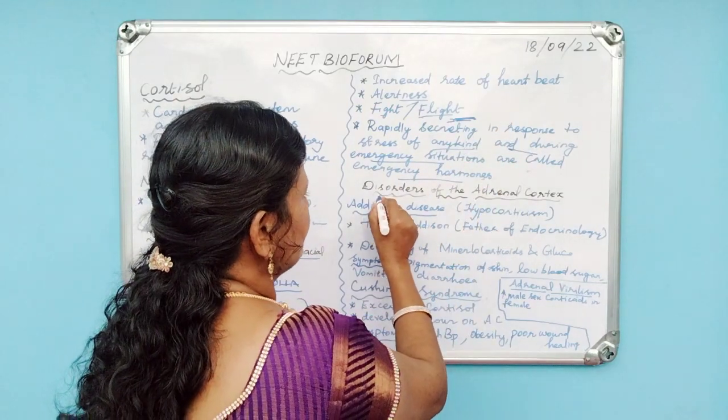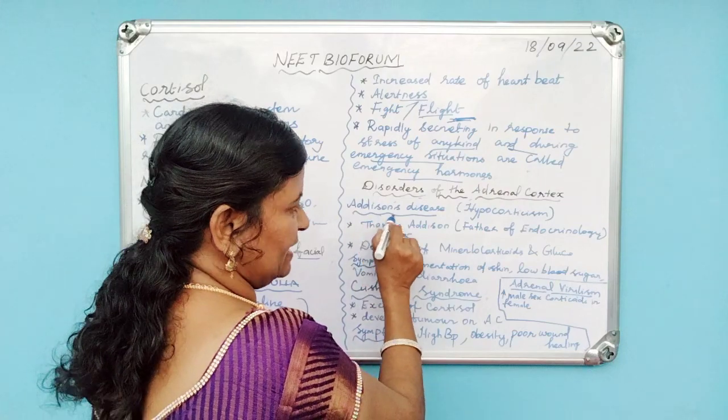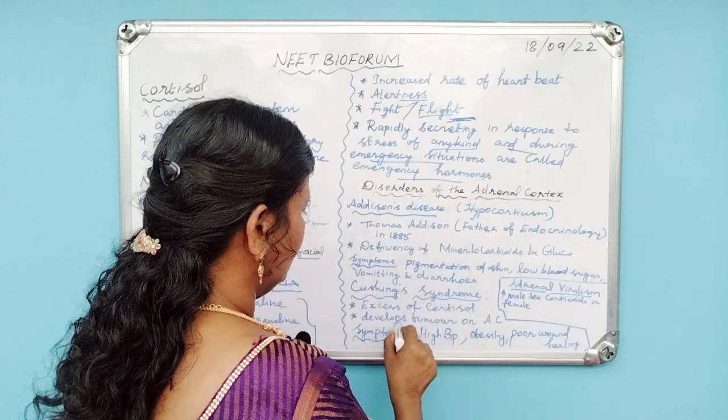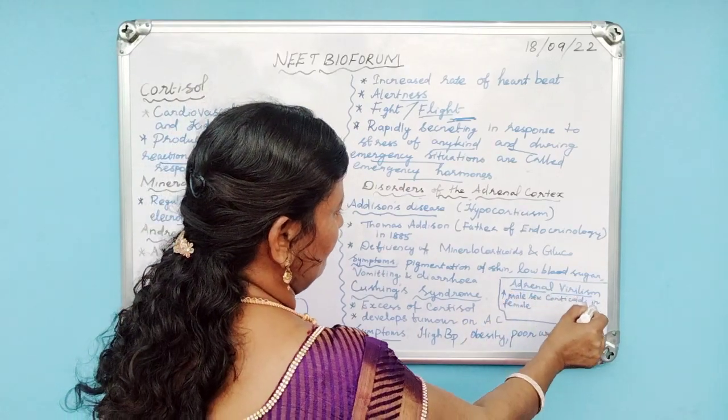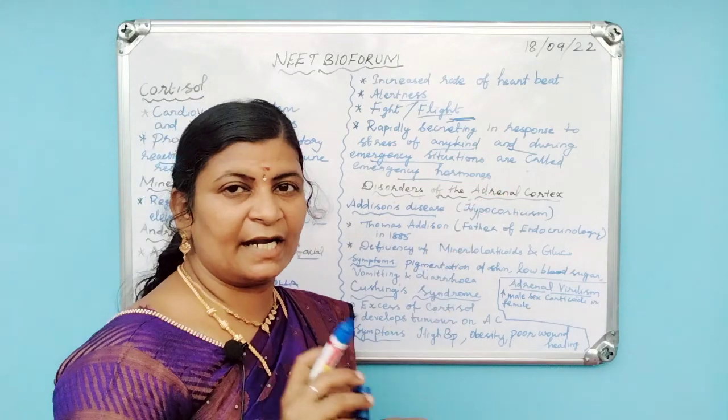Then let us see the disorders of the adrenal cortex. The first one is Addison's disease. The second one is Cushing's syndrome. The third one is adrenal virilism. These are the disorders caused by the adrenal cortex.